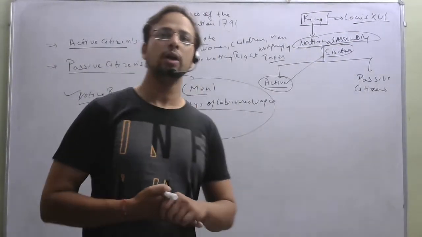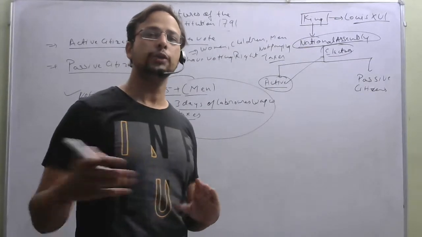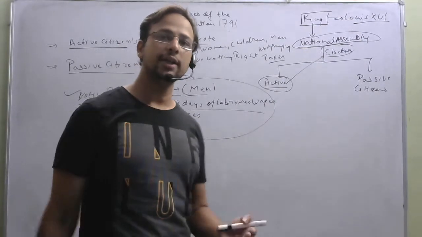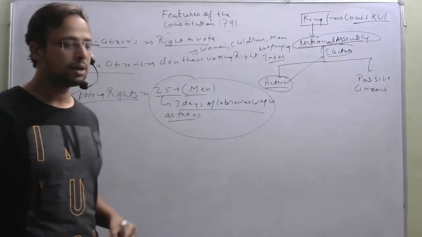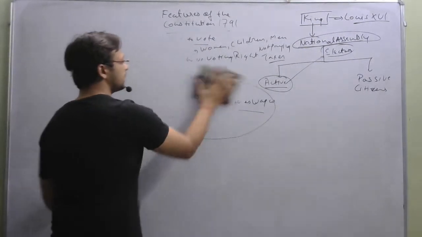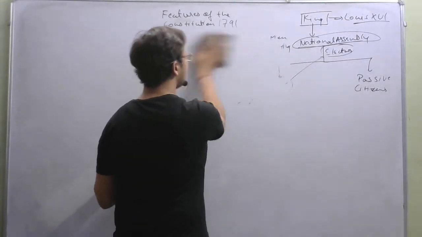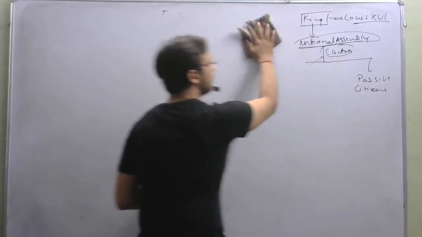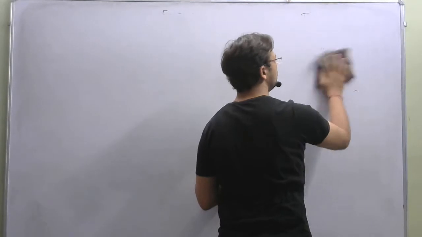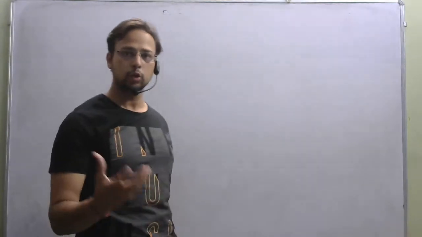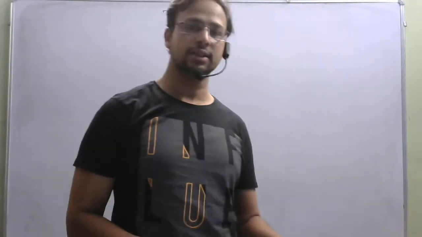So I hope you have understood what the constitutional or political structure of France was at that time. Now let us discuss what the National Assembly was and how it worked. You must remember that National Assembly was the name the remaining citizens gave to themselves when they walked out of the meeting being held in the palace of Louis XVI at the Palace of Versailles. It was called the National Assembly at that time, when the oath of the Tennis Court was taken.